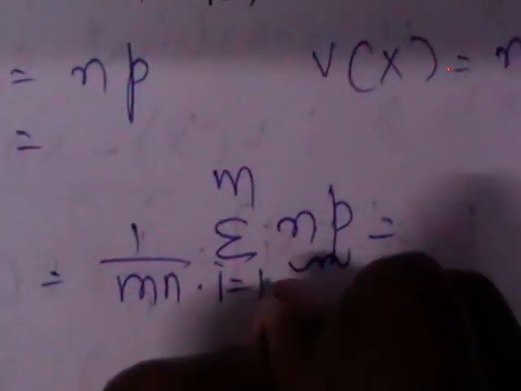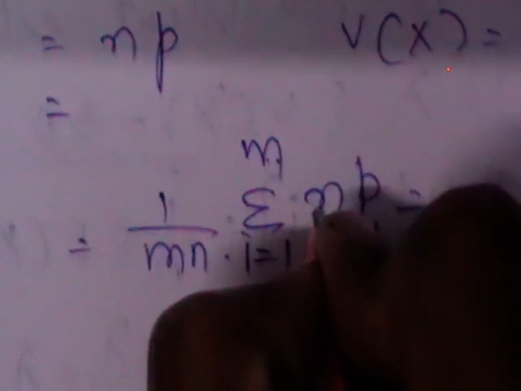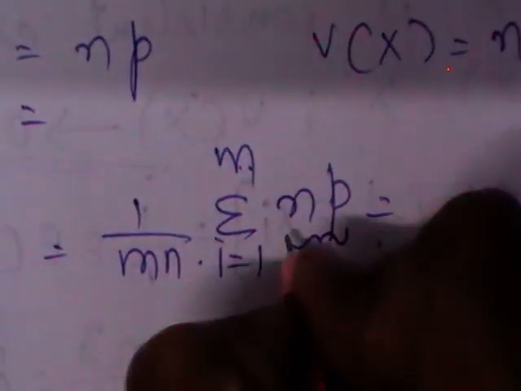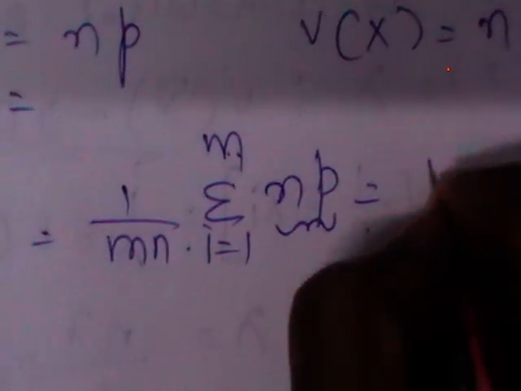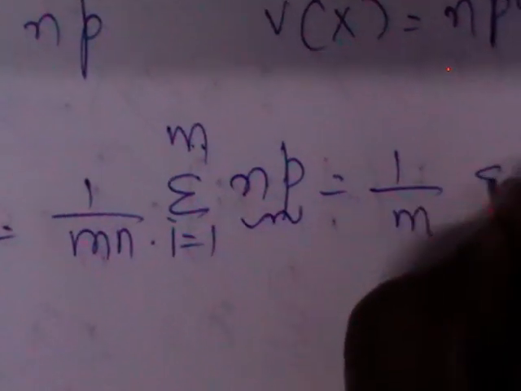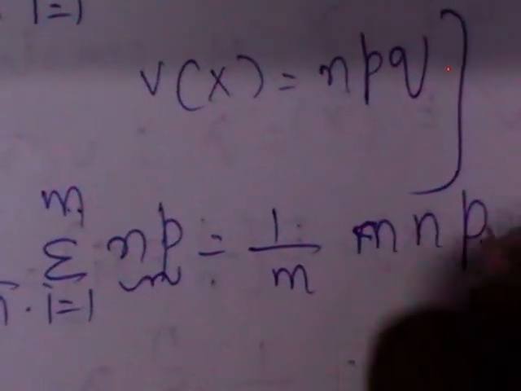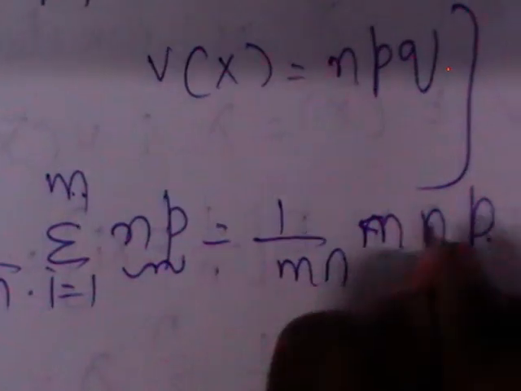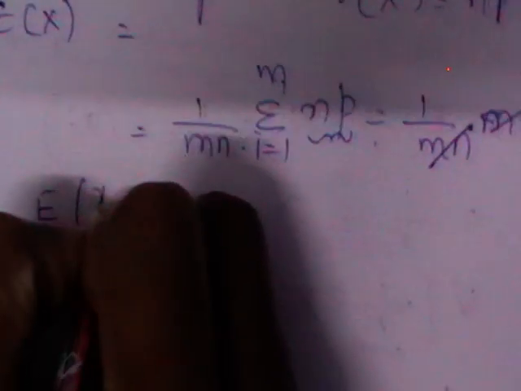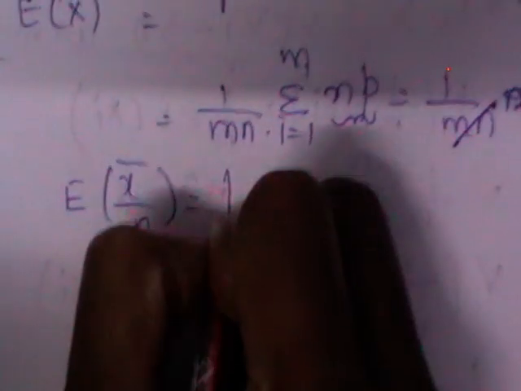As this is independent of i, you will get m here. So 1 by mn times mnp. m and mn cancel, you will get p. So expectation of x bar by n is equal to p.